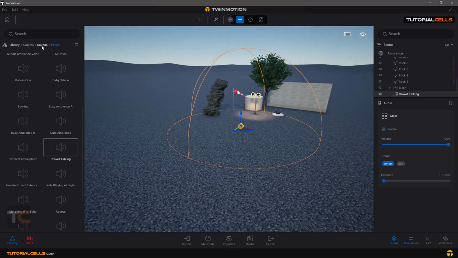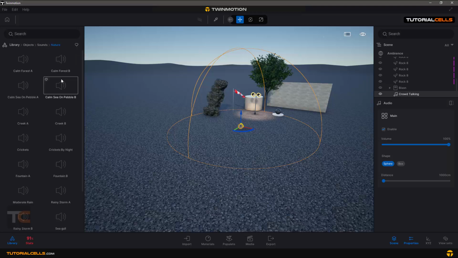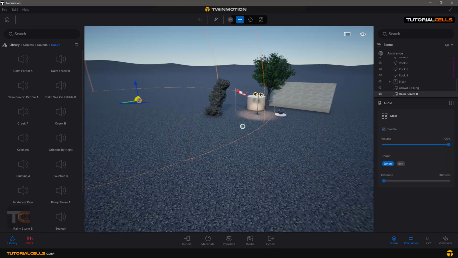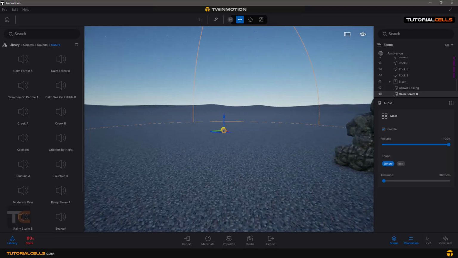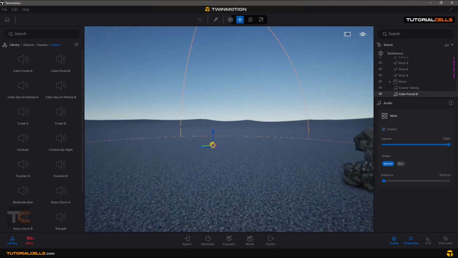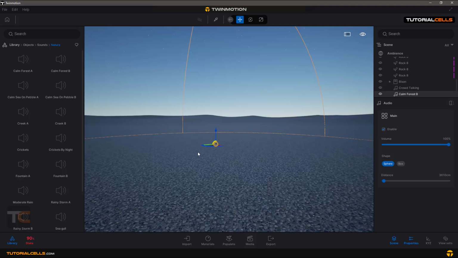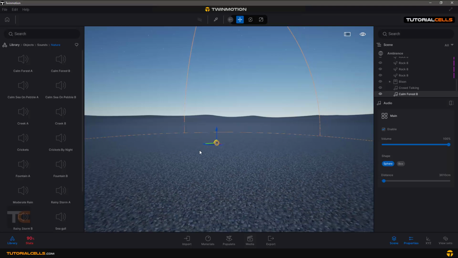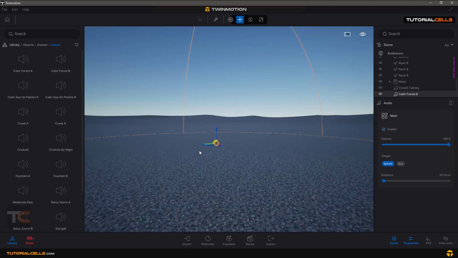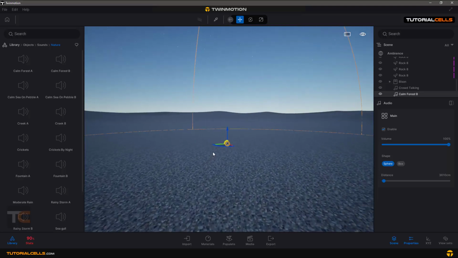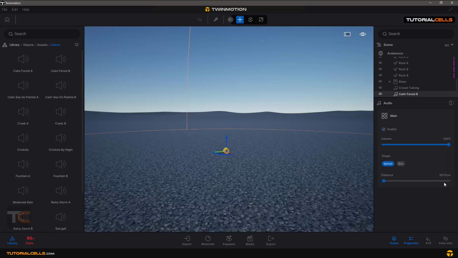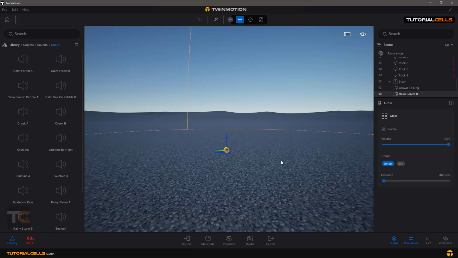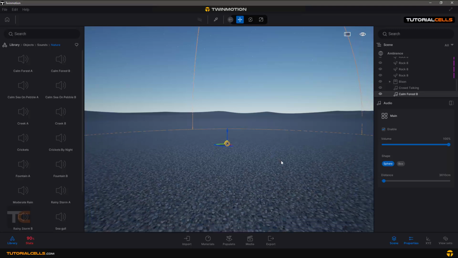Or you can come here and, for example, this sound. If we go to the area of that sound, we can listen to that. And you can see we haven't fallen off from the edge to the center. And now we have full sound. It has a small setting, but it's very easy to use.